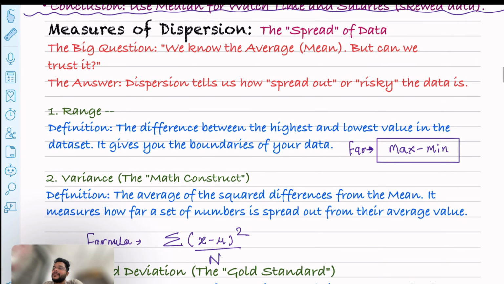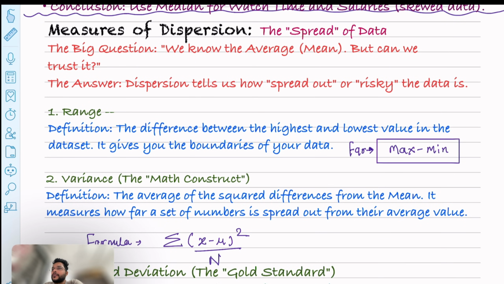And what are variance and standard deviation? Just be with me, I will show you each of these concepts using an example. Why do we use measures of dispersion? You have likely heard of variance and standard deviation, right? Dispersion tells us the spread of the data. The question is, why do we need standard deviation if we already have the mean? Because we cannot trust the mean alone. Dispersion tells us how risky or spread out our data is.